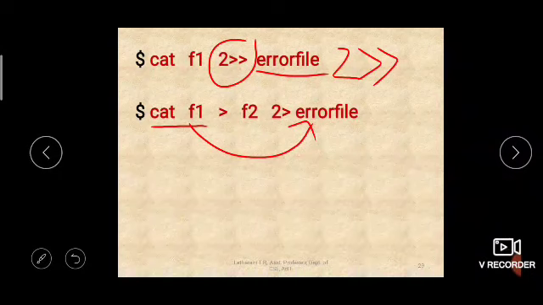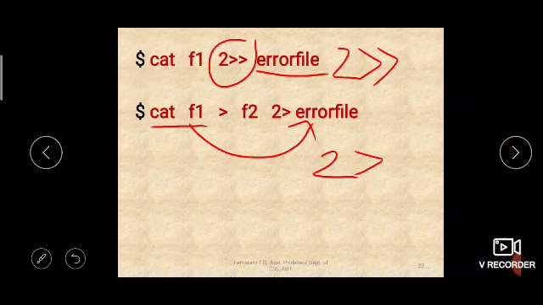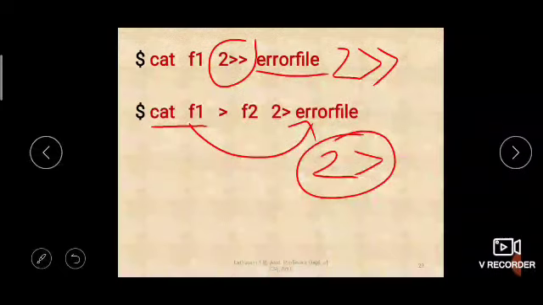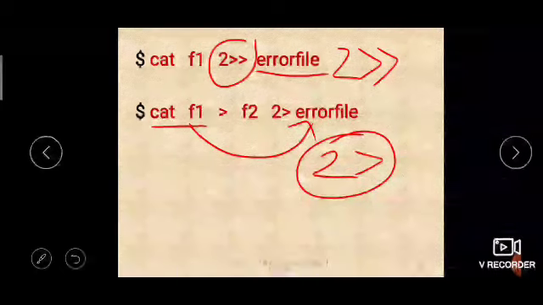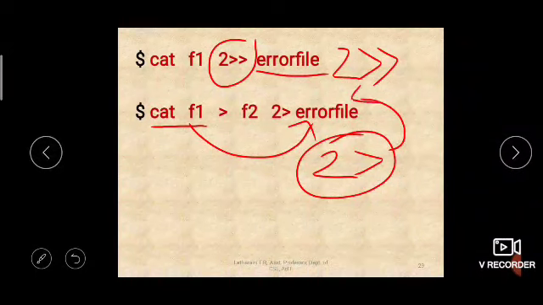Standard error stream is represented by file descriptor 2 with the greater than symbol, and error messages are available in the error stream. The error stream is represented by 2 and greater than symbol, and that will be stored in this error file. And you can take that content of the error stream and store it in some file. Okay, is that clear? So that is about the standard input, standard output and standard error. Let us execute them and see.